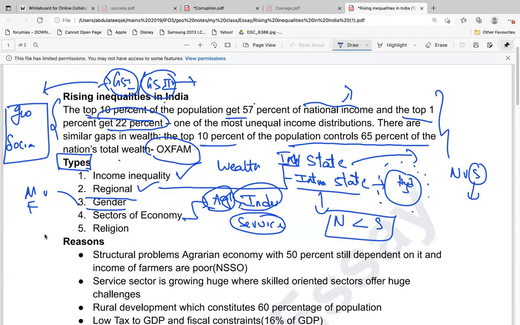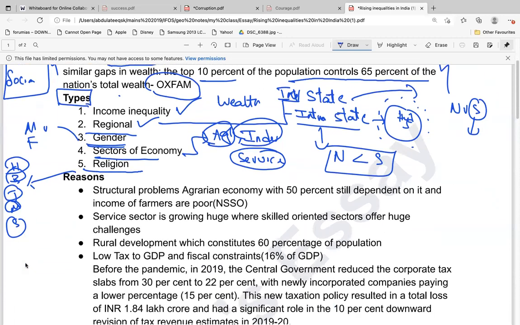So let's come back to the types. There are sectors of the economy and there is also religion. One type of inequality is religion based. Like say you have Hindus, Buddhists, Jains, Muslims, Sikhs. So there is unequal growth between the different religious groups. This is one type of inequality that is there in India.